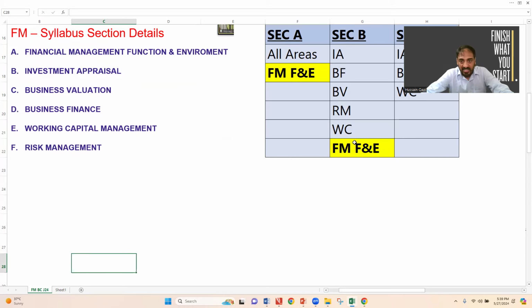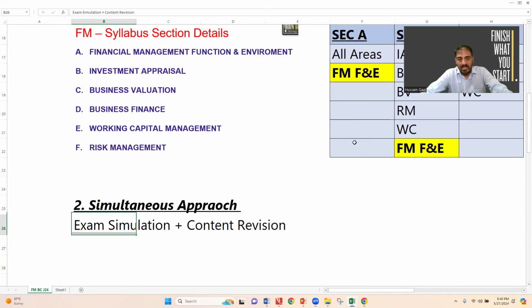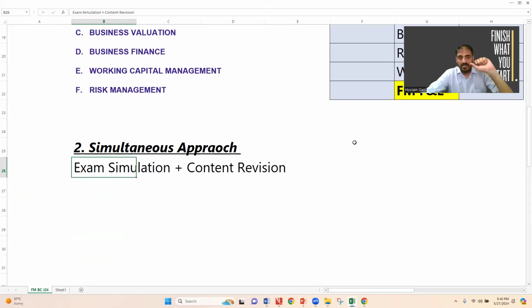Number two, the second thing: the simultaneous approach. Sir, what does that mean? You know very well, there are two things for the total exam preparation. Number one, practice the exam material. Practice means exam simulation, practice plus knowledge. So now is the time for knowledge revision.